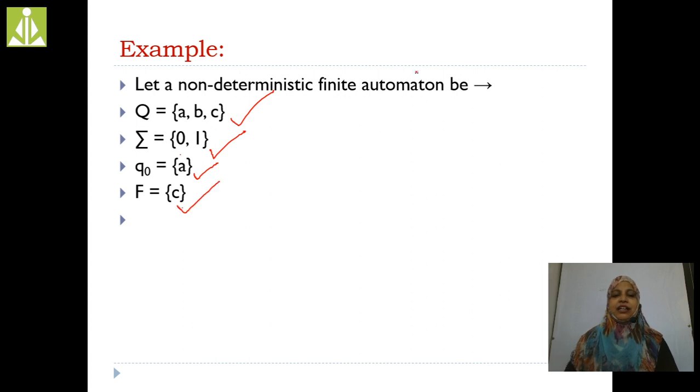While representing this NDFA, we use Q, sigma, delta, Q naught, F. What is this Q? Q is the set of states. In my example, Q consists of A, B, C. This NDFA consists of 3 states. My input symbols are 0, 1. What is delta? I'll explain in the next slide. Q naught is the initial state, which here is A. F is the set of final states. In this example we have only one final state, that is C.